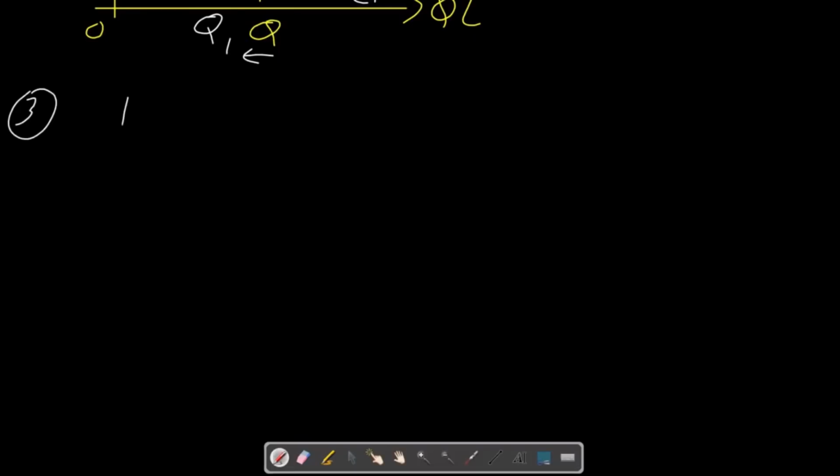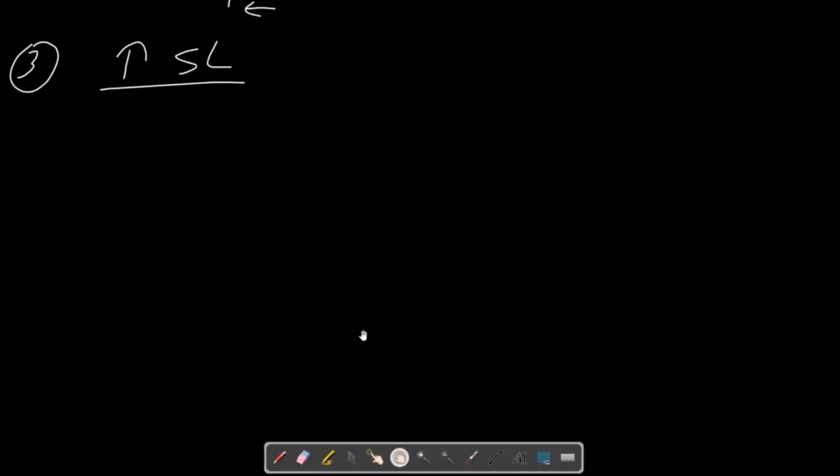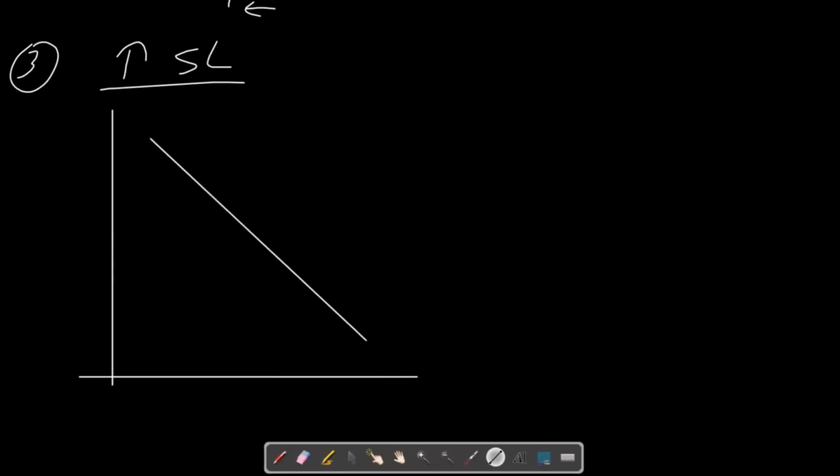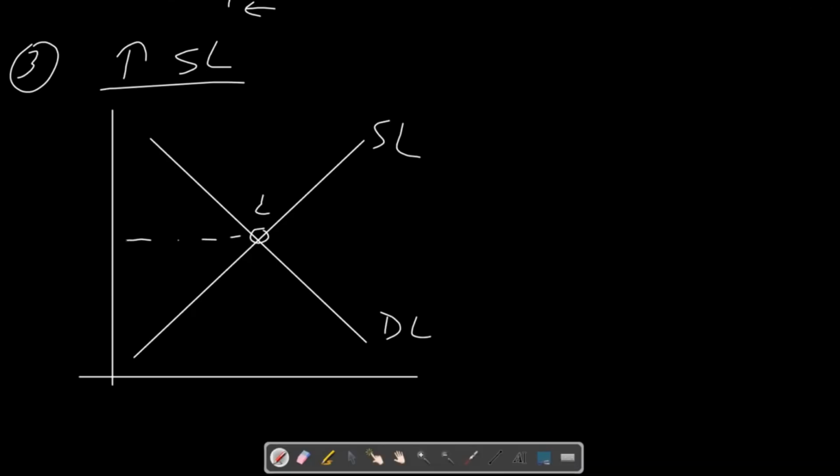If there is an increase in supply of labor, then what will happen to the wage rate? We can see it using the economic model of equilibrium wage rate determination. Again, draw demand for labor and then supply of labor. This is the equilibrium point where the equilibrium wage rate is W and equilibrium quantity or employment is Q. This is the quantity of labor, and on the y-axis we have the wage rate.